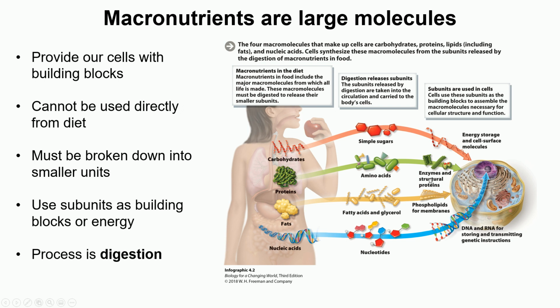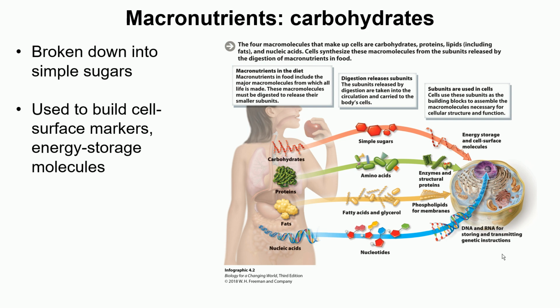The amino acids get converted back into proteins, and those proteins become enzymes or structural proteins. Fatty acids and glycerol can form the phospholipids in the membrane, and nucleotides can form DNA and RNA, the genetic molecules for the genetic information.